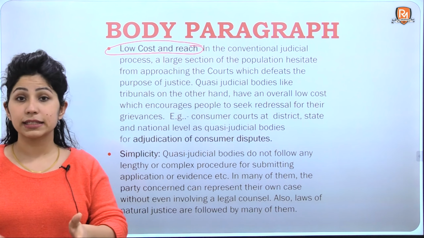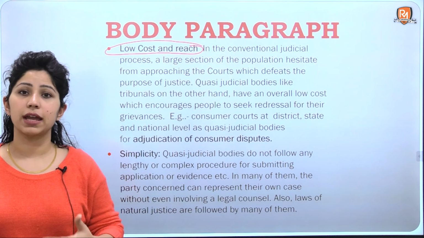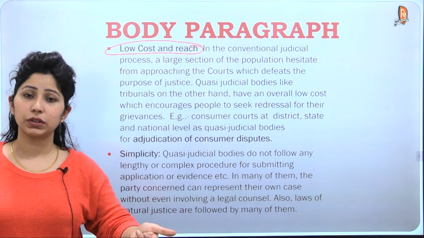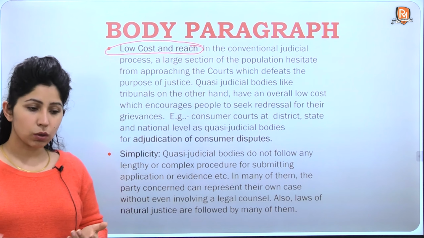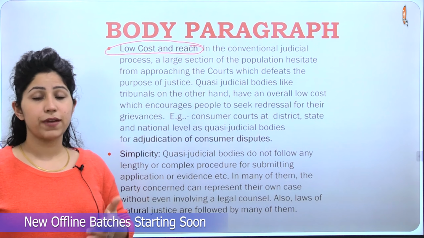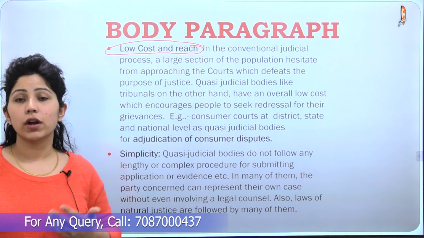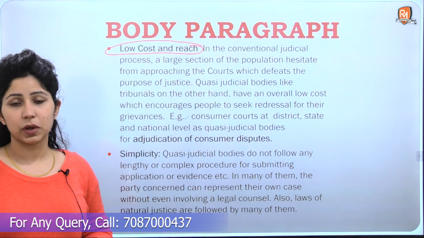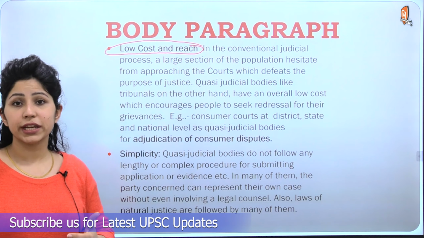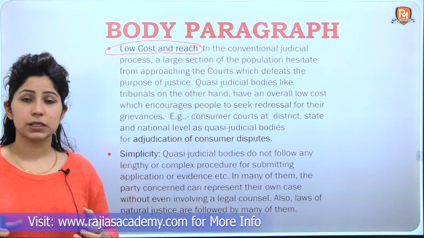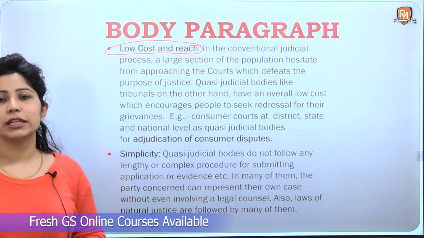The Supreme Court is located in the capital of the country. So for a person staying in South India, it's very hard to travel again and again to the capital of the country, or even to the capital of the state where the High Court of his state might be located. So reach and cost are very big issues in ensuring justice in our nation. Many people cannot afford the technicalities of the judicial process, and the geographical reach and social reach of the judiciary is very sparse, very low. To address those issues, quasi-judicial bodies play a very great role.